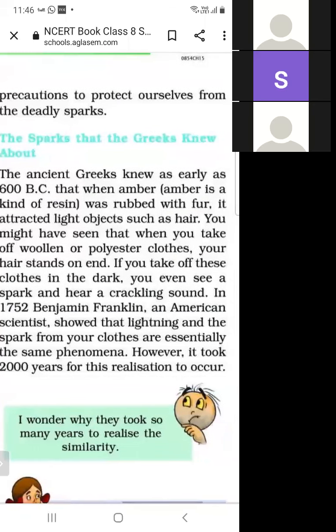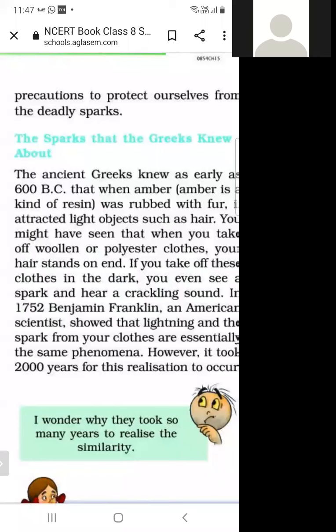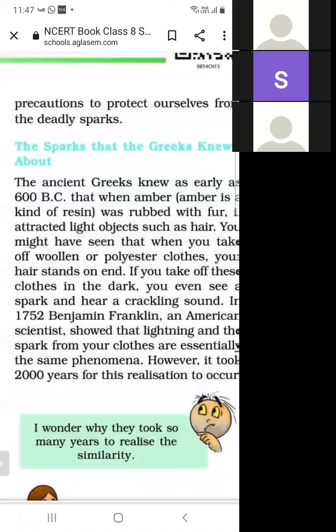When one object is rubbed with another, one becomes positively charged and the second becomes negatively charged. So in ancient Greece, when amber was rubbed with fur, it became charged, and then it attracted light objects. And what are the light objects? Hair. It attracts hair because it becomes charged.